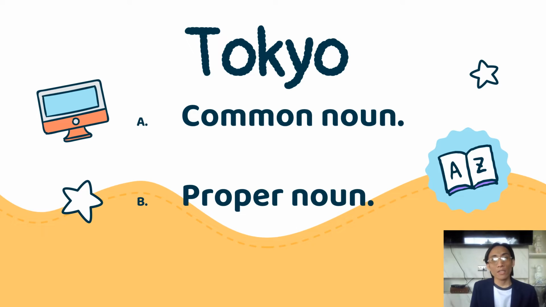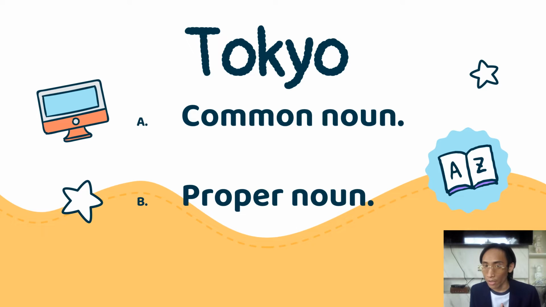How about an example of common noun and proper noun? Tokyo, you know Tokyo? Tokyo is a place in Japan, of course. Do you want to go there? Me too, but no money. So Tokyo is what kind of noun?